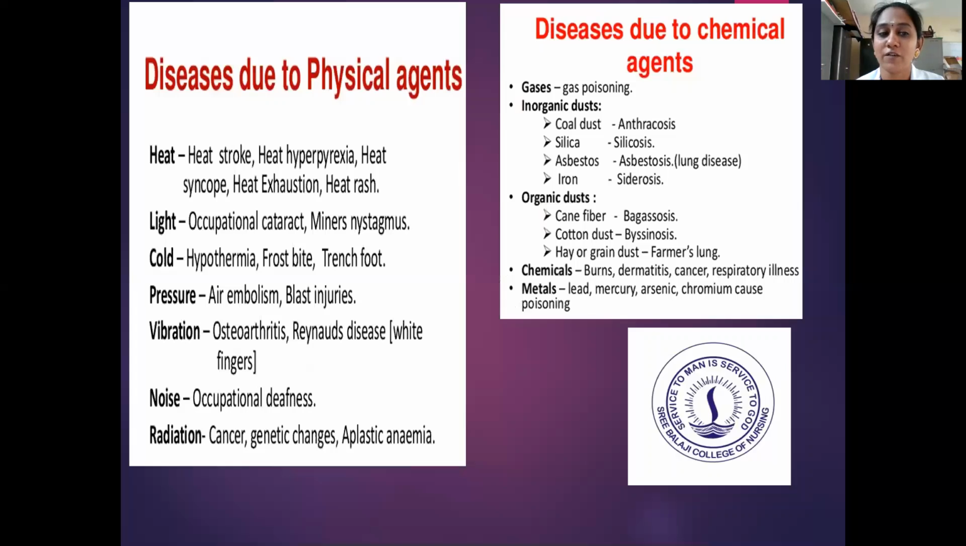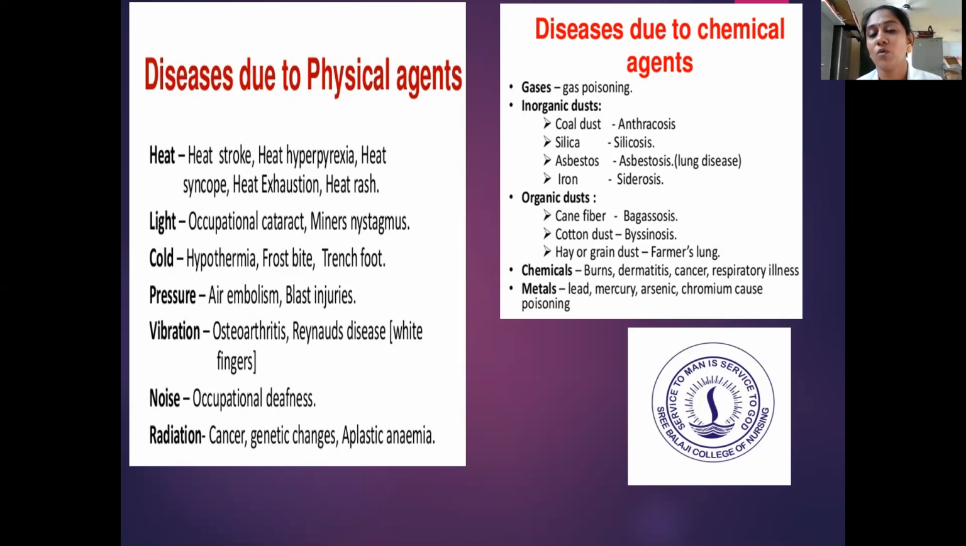First, due to heat, we may get heat stroke, heat hyperpyrexia, heat syncope, heat exhaustion, and heat rashes. Due to light, we may get occupational cataract or miner's nystagmus. Due to cold, we may get hypothermia, frostbite, or trench foot. Due to pressure, we might get air embolism, blast injuries, etc. Due to vibration, osteoarthritis and Raynaud disease, that is white finger, and due to noise, occupational deafness. And due to radiations, we may get cancer, genetic changes, or aplastic anemia. So these are the diseases that occur due to physical agents.